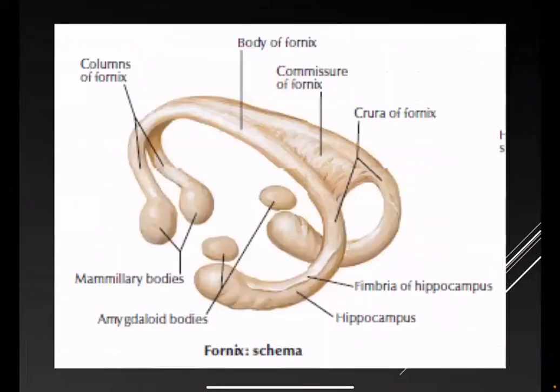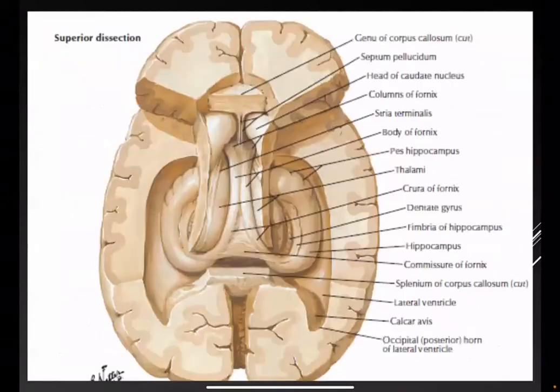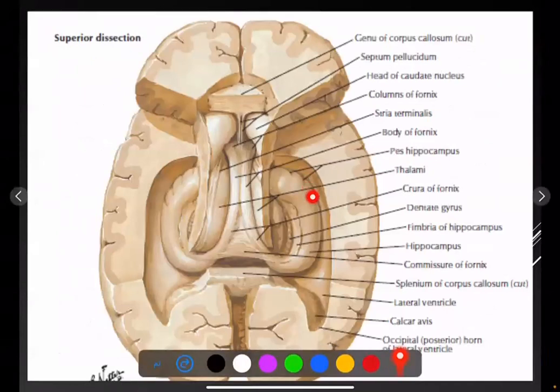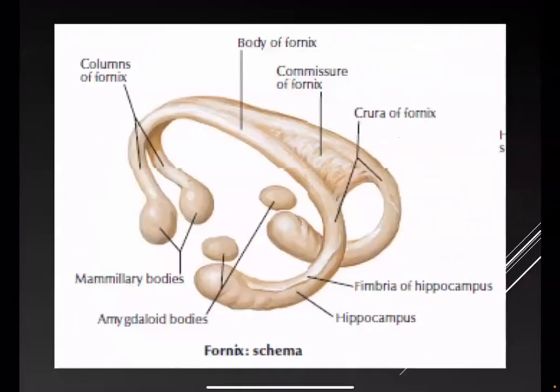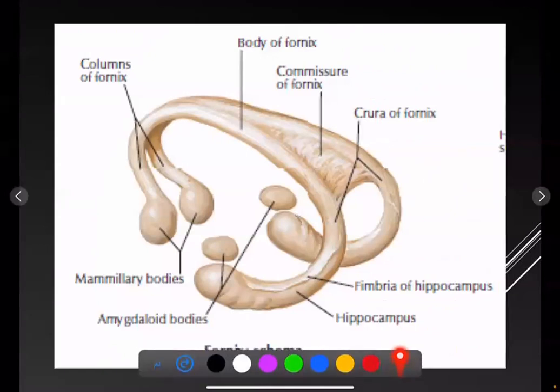And this is also a diagram. This is the hippocampus. This is the crura of the fornix. This is the body, and this is the column. The fornix represents the efferent pathway between the hippocampus and the mammillary body, and consists, as mentioned, of the crura, body, and column, which ends in the mammillary body.